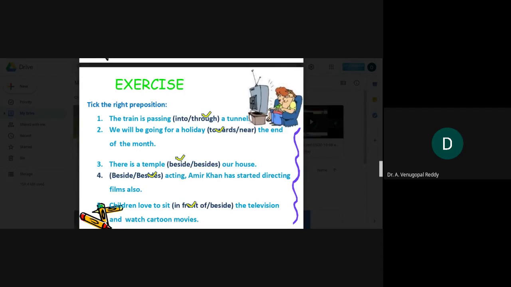The same way, there is a temple beside or besides our house. Beside our house is the right answer. There is a slight difference between beside and besides. Beside means by the side of. Besides means in addition to.